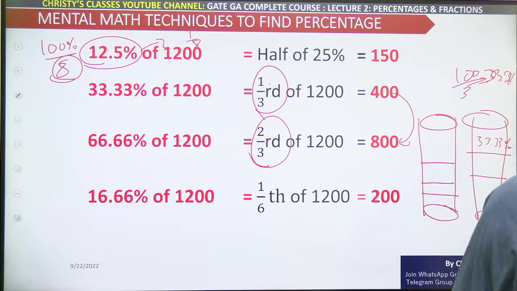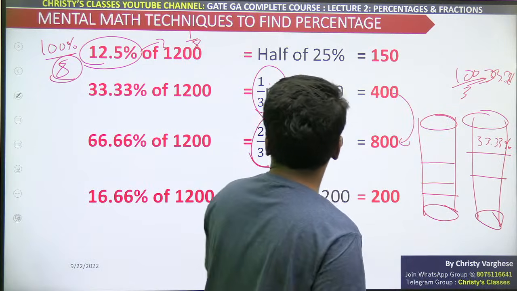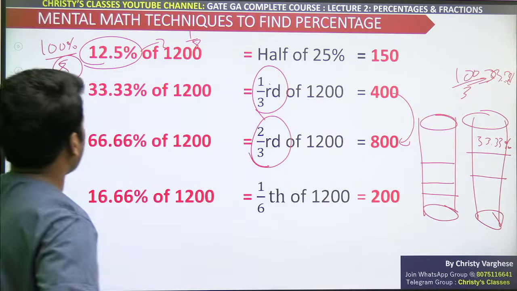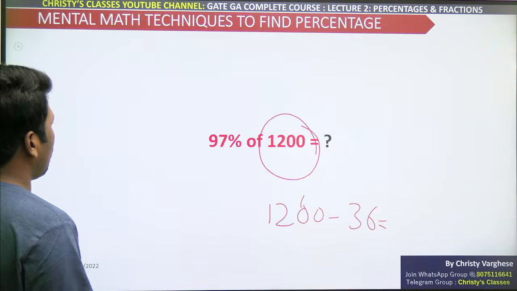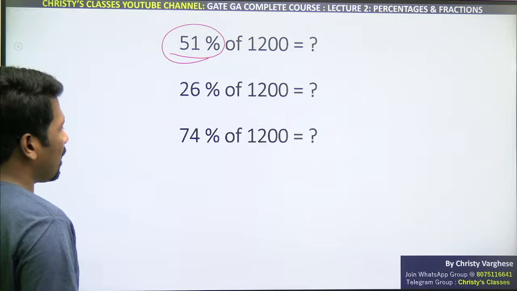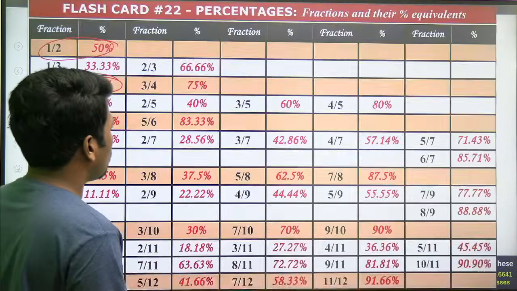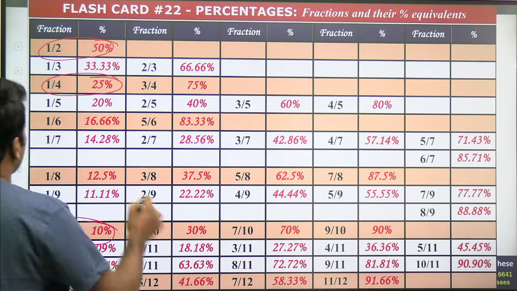So I think this much is clear. And so the idea is, now we have got more percentage and fraction connection. That means we can find more values easily. Na? That is the meaning. You can find more values easily.